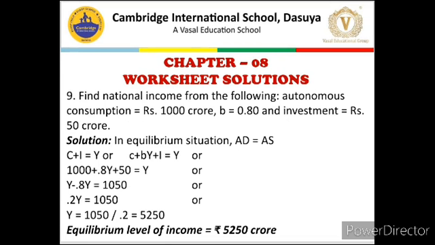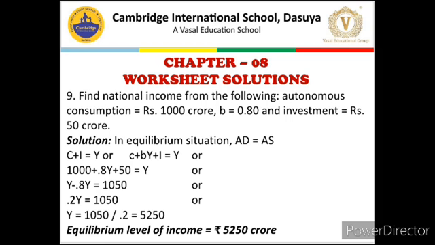Now question number 9 of the worksheet, in which we need to find out the equilibrium level of national income, the value of C bar, B, which is MPC, and I are given. So in equilibrium situation, AD is equal to AS, or we can write C plus I is equal to Y, or by substituting the value of consumption equation, C bar plus BY plus I is equal to Y. Now putting the values: 1000 plus 0.8Y plus 50, which is I, is equal to Y.